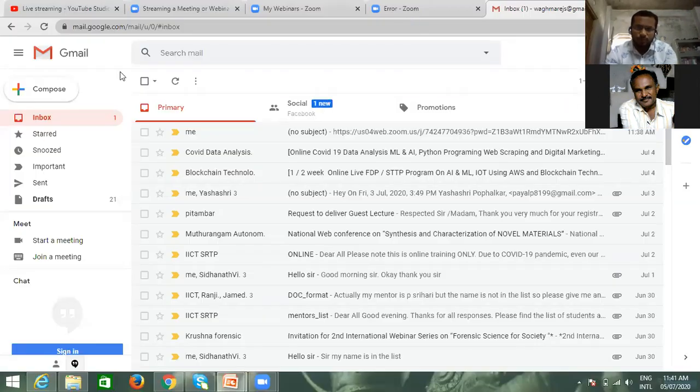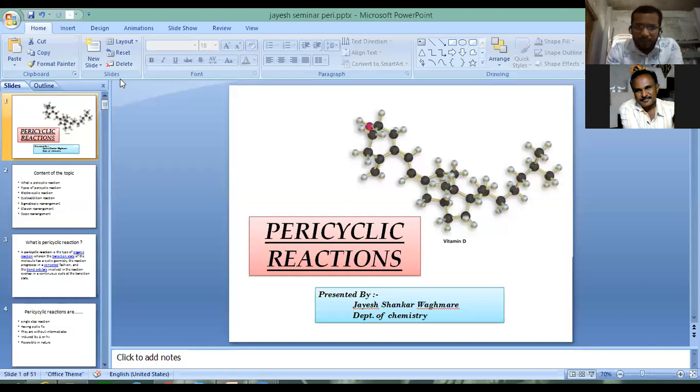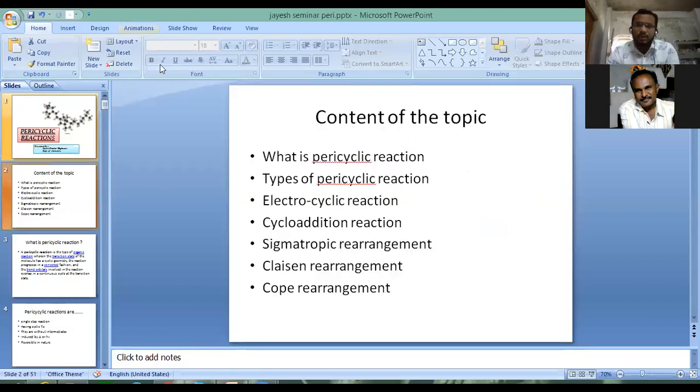So here we start the pericyclic reaction. So these are the contents of my topic: what is the pericyclic reaction and the types of the pericyclic reaction, then electrocyclic reaction, then cycloaddition reaction, then sigmatropic rearrangement, then Claisen rearrangement, and then the Cope rearrangement.